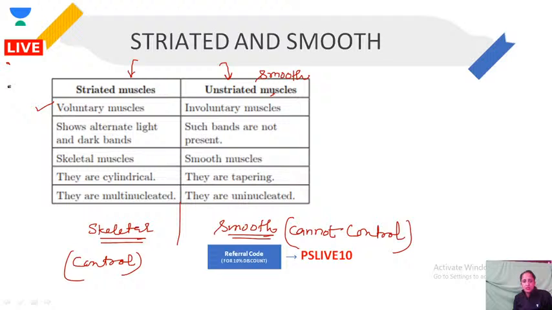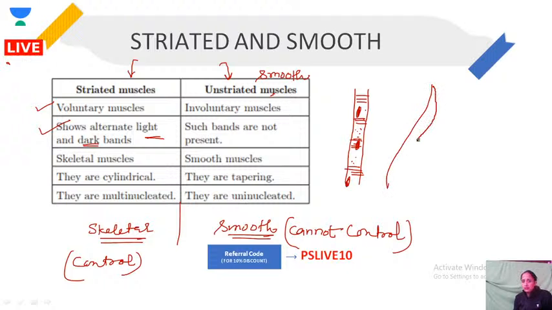They show alternate light and dark bands. So if we draw them, this is the striated muscle I'm going to draw. These are multinucleated and having multiple light and dark bands, right? And if we talk about smooth muscle, so this is smooth muscle, they are uninucleated and they are having these kind of stripes.